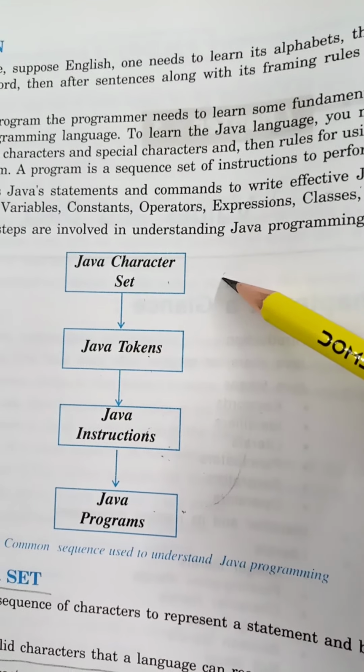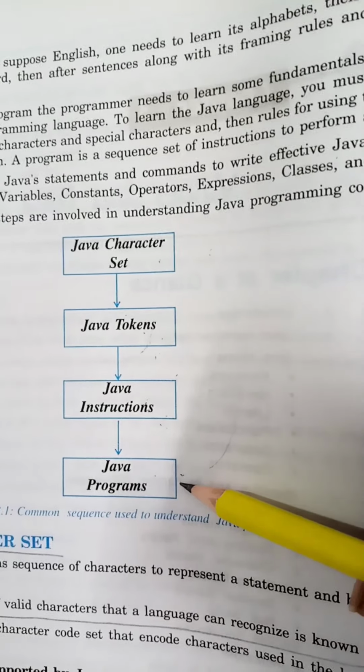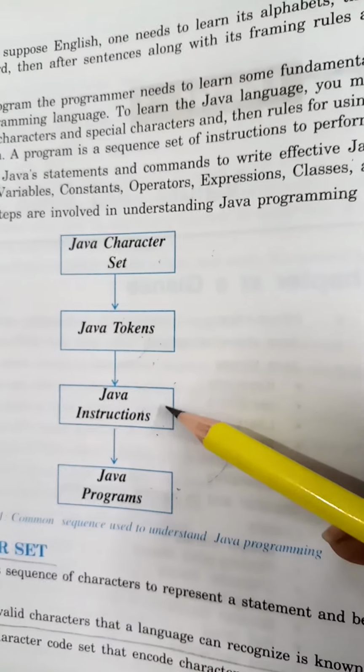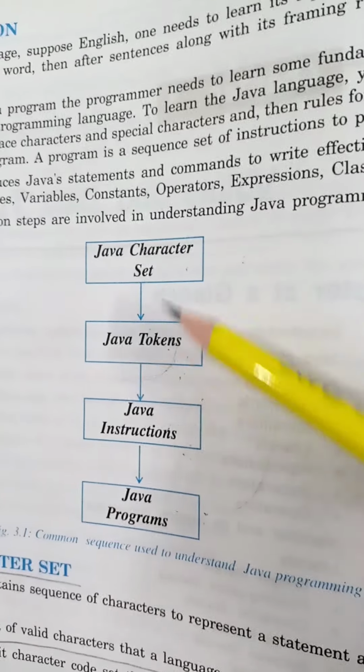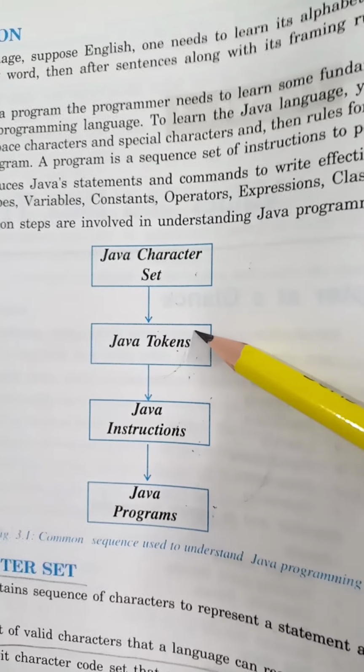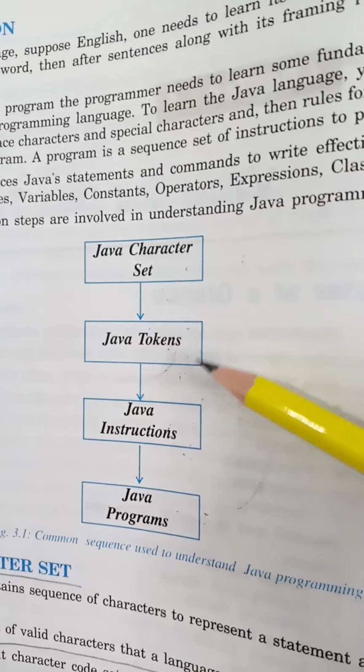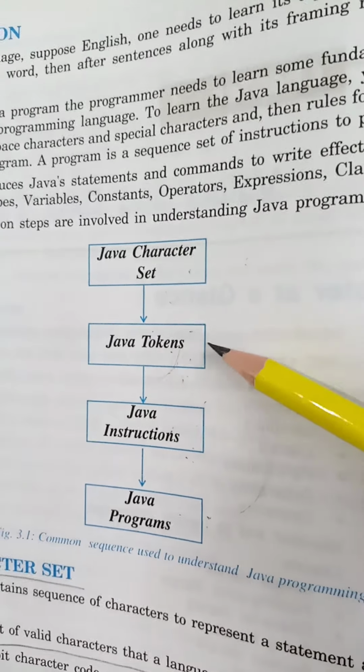So in order to write a statement or instruction using the Java language, you will need the Java tokens, as these have the Java character set. You must need the Java character set to write a Java instruction or Java statement.